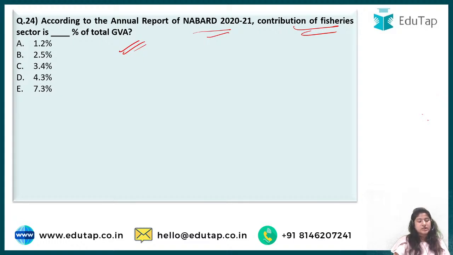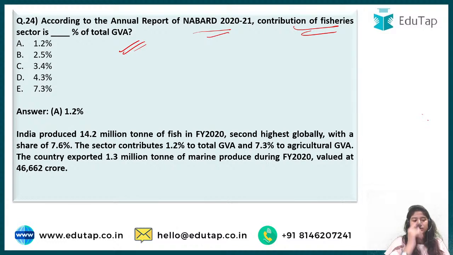Okay, so nobody is typing. Jashan, he says A. So the correct answer is A. Yes, that is 1.2%. Okay, so India, it produced 14.2 million ton of fish in financial year 2020.